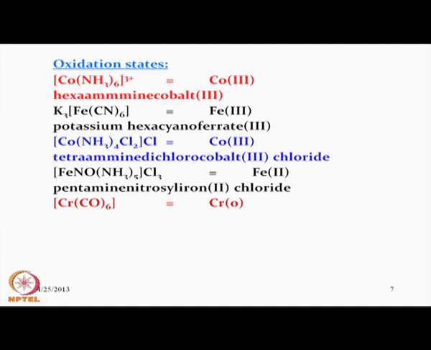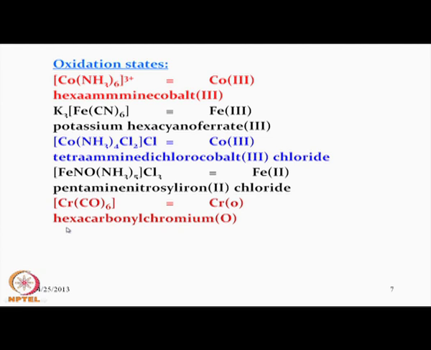Not only this mononuclear species, there are a large number of multinuclear species also present, and those multinuclear species can have several types of these carbon monoxide ligands. So, in one case we can have all the 6 CO molecules binding to the chromium center in monodentate fashion. In some other case we can have the bridging carbon monoxide, and some spectroscopic techniques are also available which can identify the nature of the carbon monoxide not only in the mononuclear species, but also in some polynuclear or carbonyl cluster molecules.